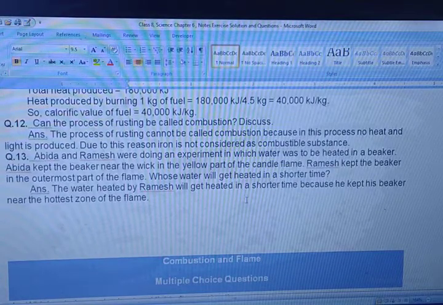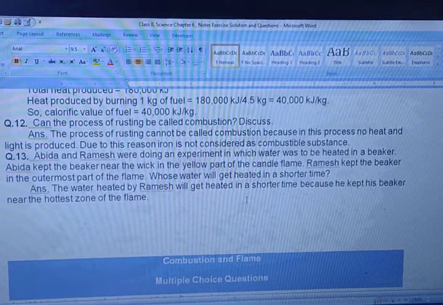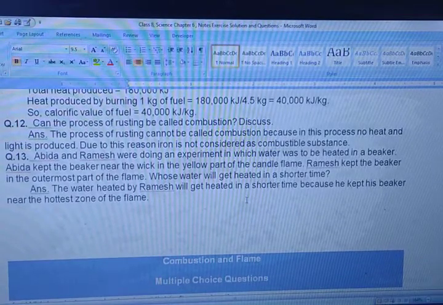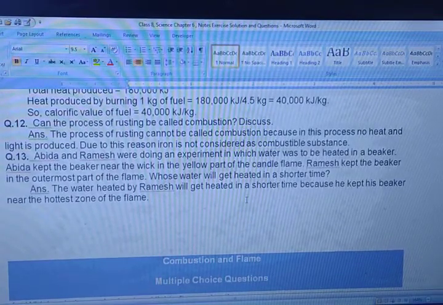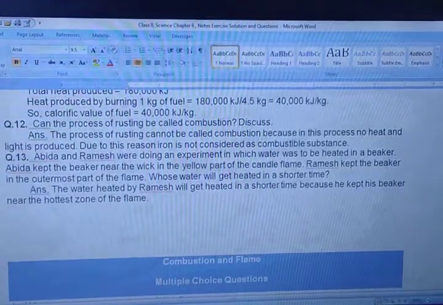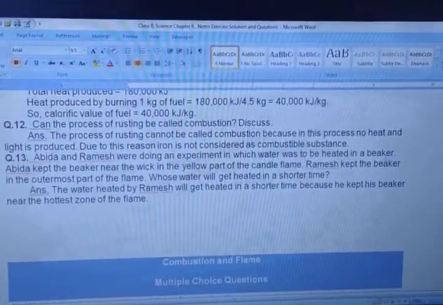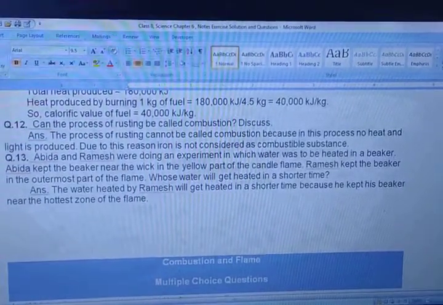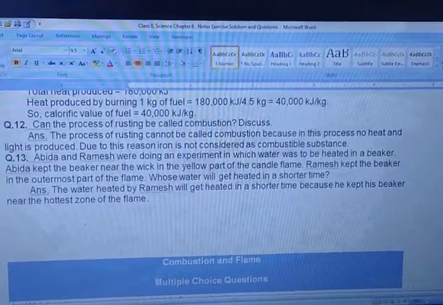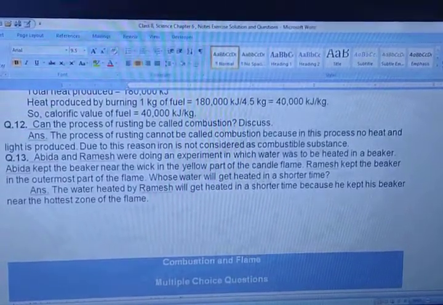The process of combustion is burning, and here in rusting, iron is reacting with oxygen and water. So the process of rusting cannot be called combustion because in the process no heat and light is produced. Due to this reason, iron is not considered a combustible substance.